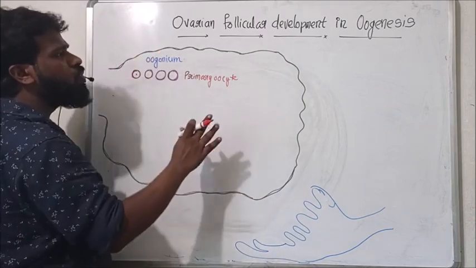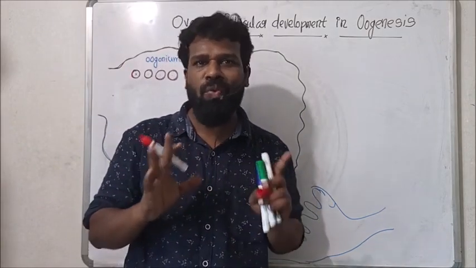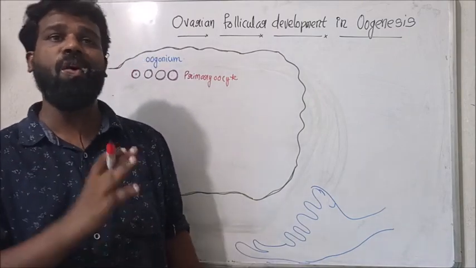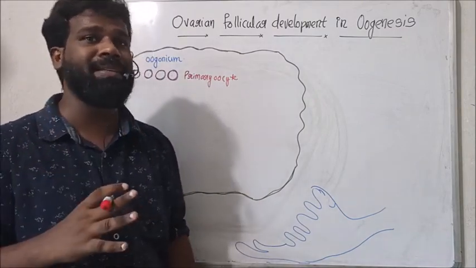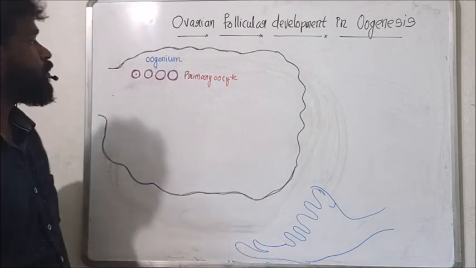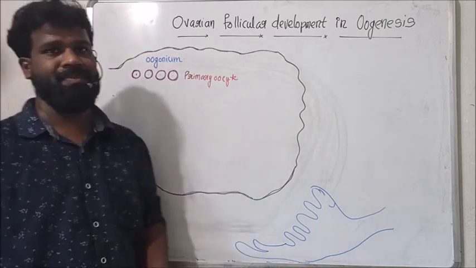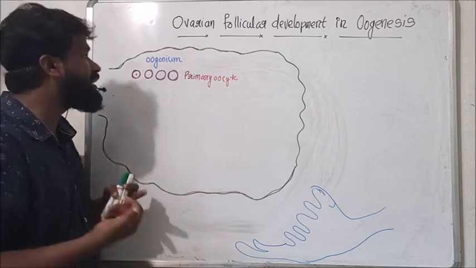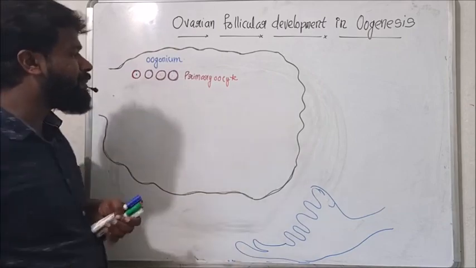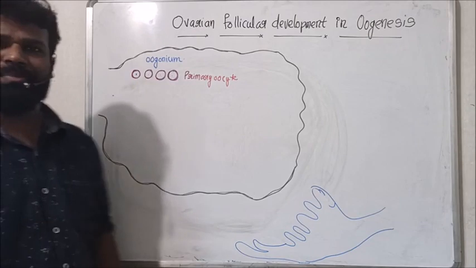So now all the oogonium become primary oocyte. As a result, no more oogonia are added after birth in female oogenesis, because all the oogonial multiplication is completed and all the oogonium become primary oocyte in the embryonic stage. So no more oogonia are added after birth. There is no precursor for this oogonium in this ovary. See, oogonium undergo growth to form primary oocyte. Millions of such primary oocytes are formed in the embryonic ovary.